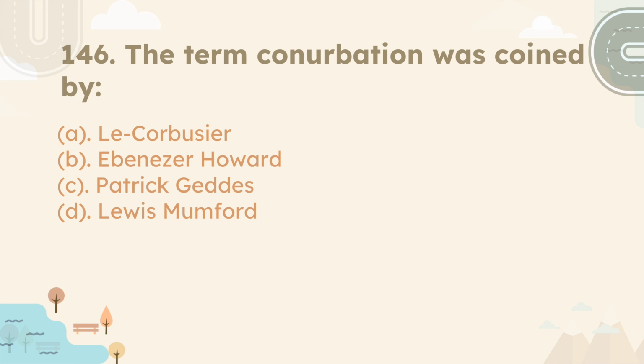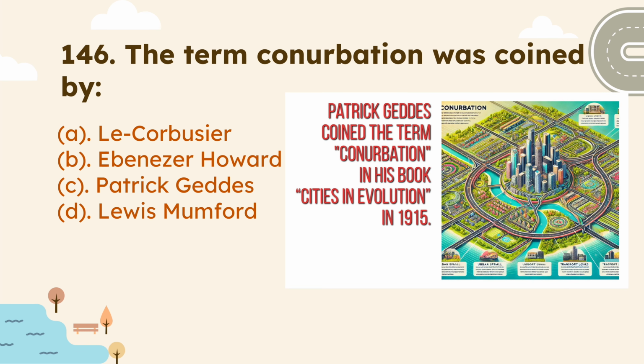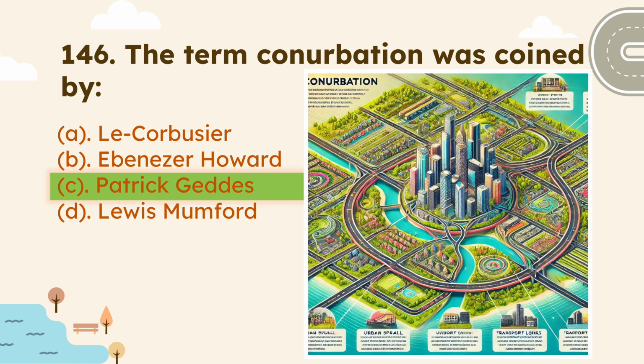Next question is the term conurbation was coined by. So the term conurbation was coined by Sir Patrick Geddes in his book Cities in Evolution in 1915. Therefore, the correct answer is option C. And conurbation is defined as an extended area typically consisting of several towns merging with suburbs of central city.